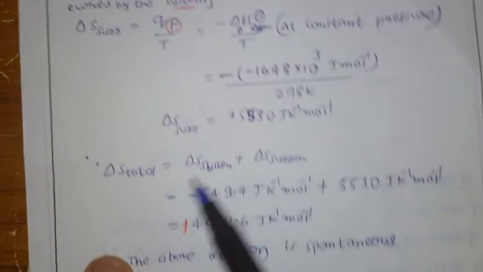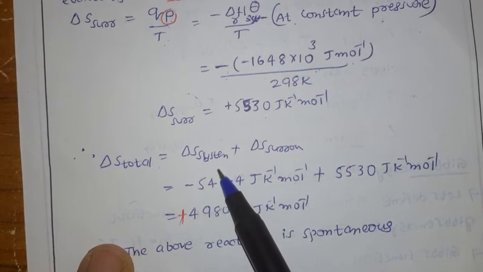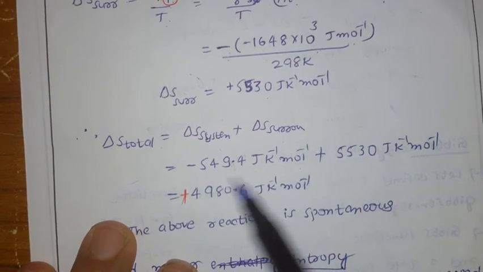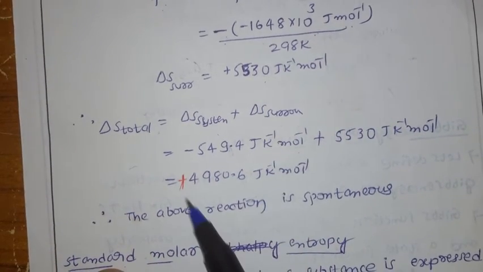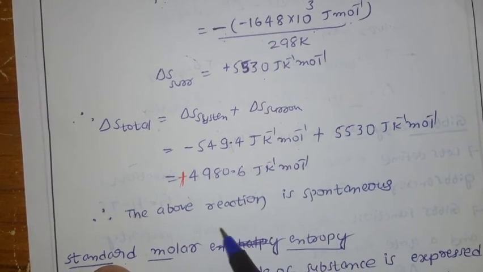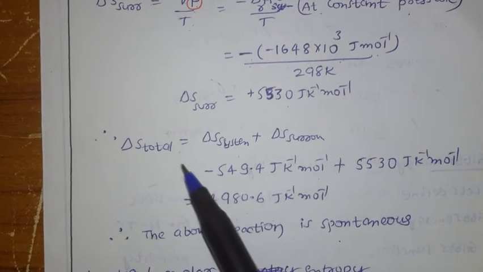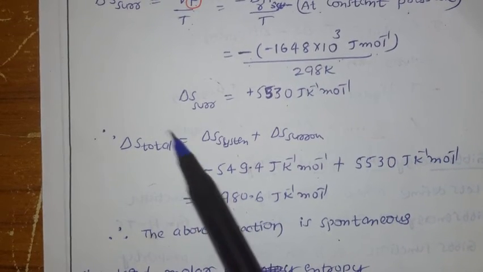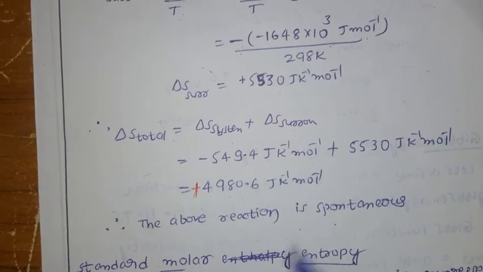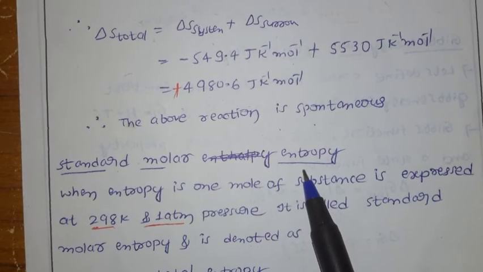Now let us see total entropy, which is the system plus the surroundings. The system is already given, and the surroundings we calculated. If you simplify the total, you get plus 4980. So this indicates that the above reaction is spontaneous. Total entropy is positive, so even though the system has negative entropy, the total entropy is positive, so the reaction is spontaneous.